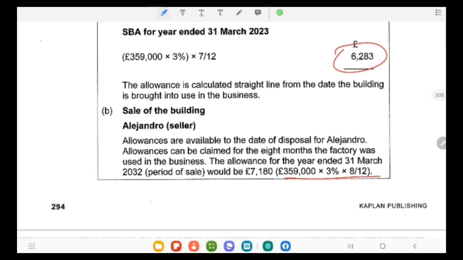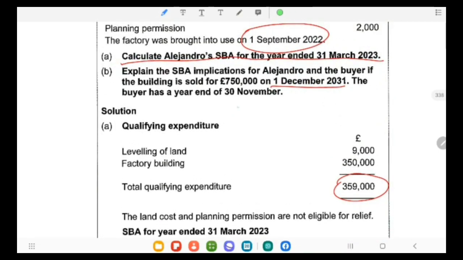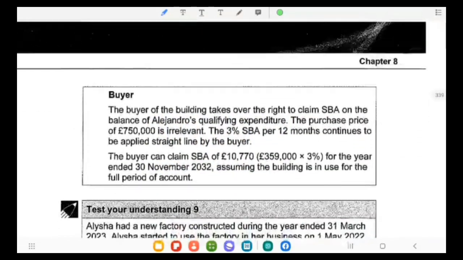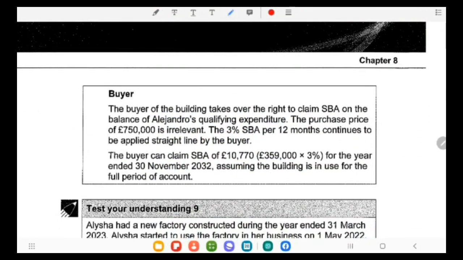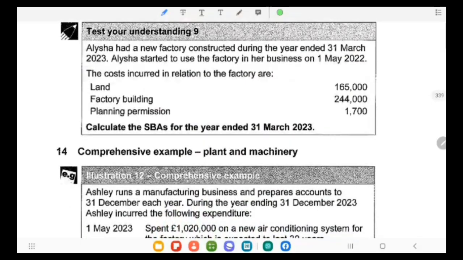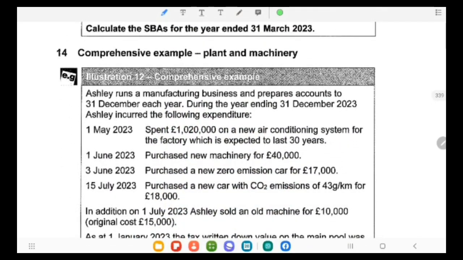But as regards the buyer, the buyer's year ends on 30th November. It means the buyer has purchased that asset on the first date of his accounting year. So he has to claim the structure building allowance for the whole year from 1st December 31 to 30th November 32. Now you have to do Stress Understanding 9 in this regard and Comprehensive Example 12.